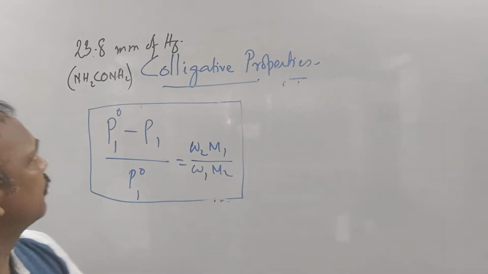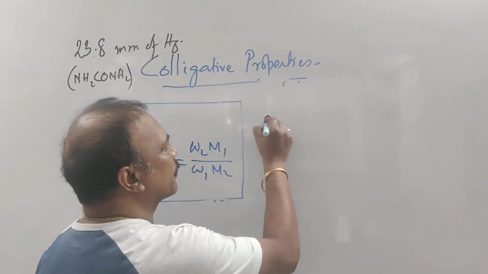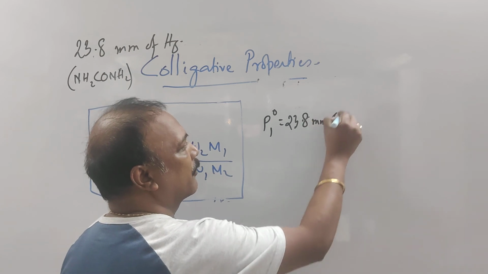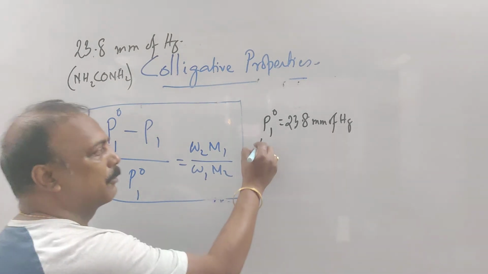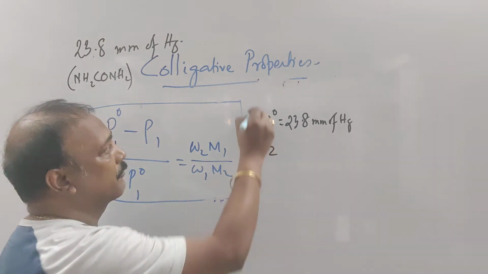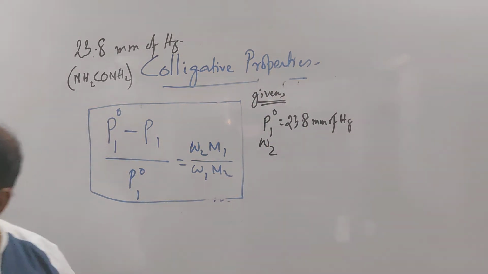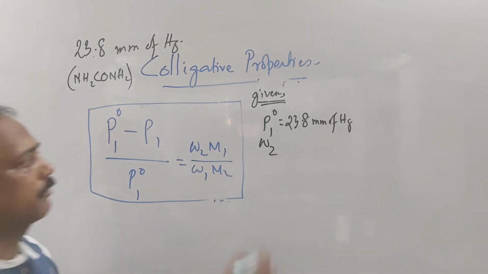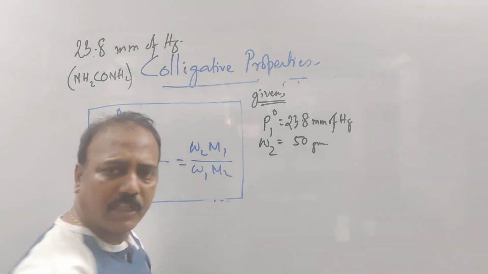P1 naught equal to 23.8 millimeter of mercury. Then 50 gram of urea means W2. That way you must write. This is called framing; I call it framing. Always do that. I am just writing the question in my own manner. W2 equal to 50 gram. It's given in grams, so no need of changing the unit.